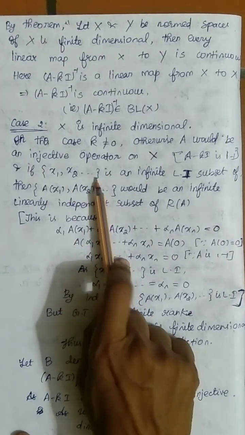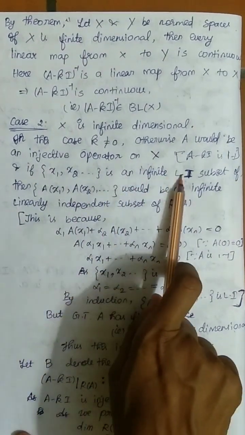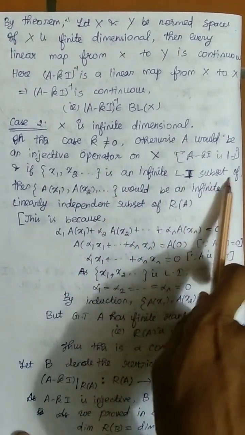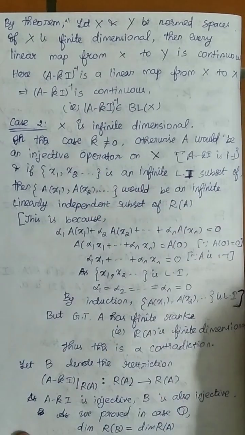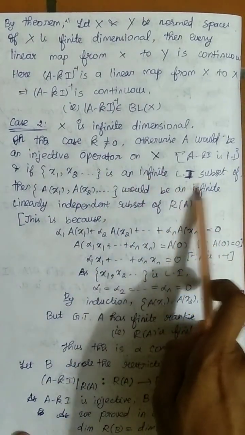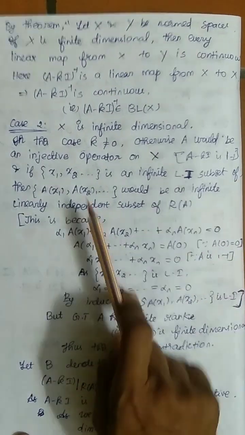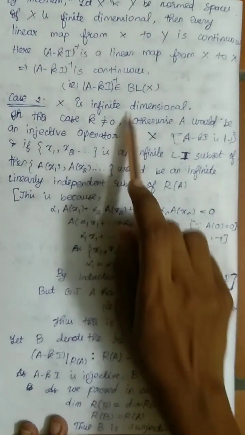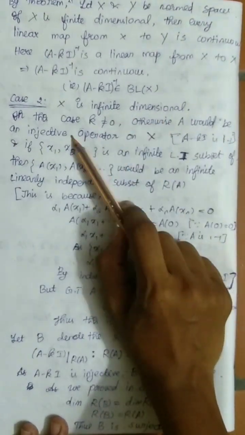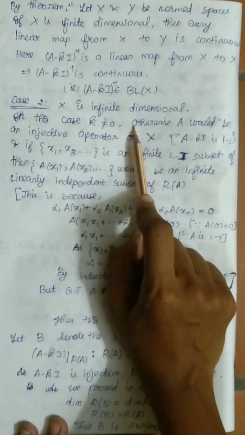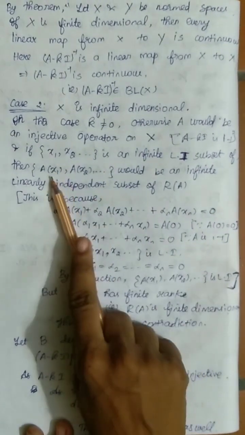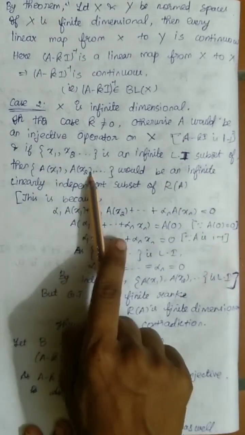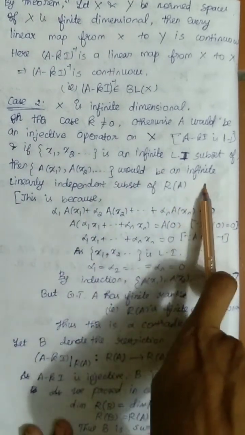And let x1, x2, x3, etc. be an infinite linearly independent subset of X. I can take an infinite linearly independent subset of X, right? Because X is infinite dimensional. We were seeing that if my X is infinite dimensional, then I have to prove A minus KI is invertible, right? We claim that if x1, x2, ... is an infinite linearly independent subset of X, then Ax1, Ax2, ... is an infinite linearly independent subset of R of A.